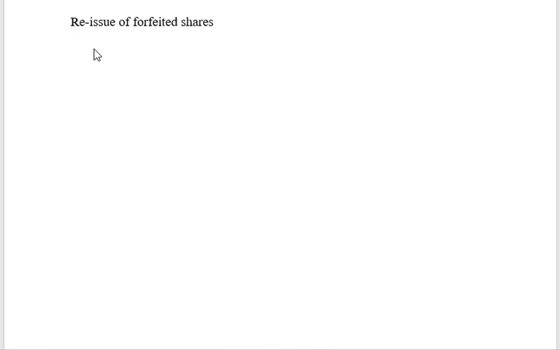We'll move on to reissue of forfeited shares, which means once the shares are forfeited, they are eligible to be issued to other people as shares. This reissue has no restriction with respect to price. There is no stipulation that I have to issue it only at par or only at discount or only at premium.